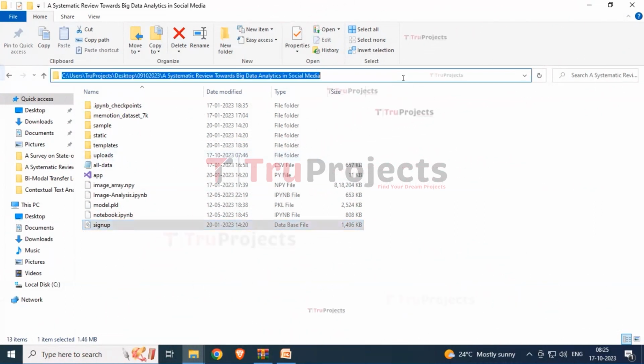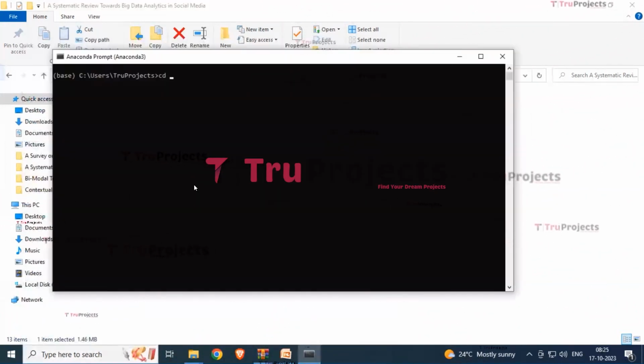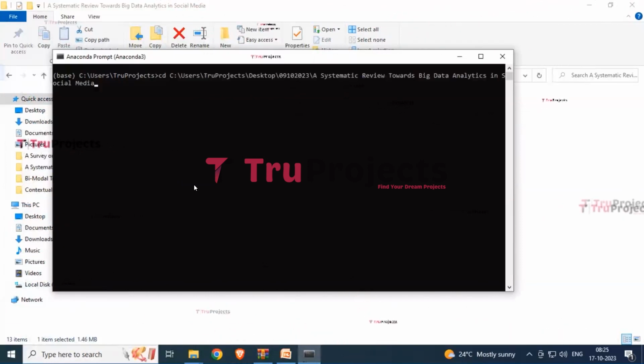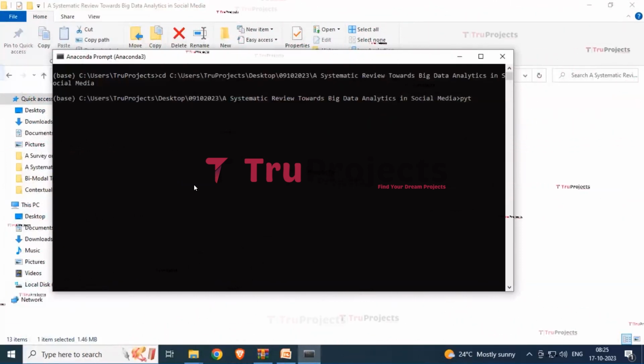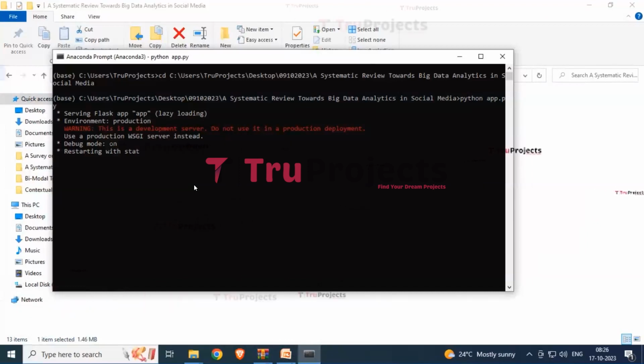So now just click over here and copy the path. Open the Anaconda prompt. Type the cd command followed by a space, paste the path over here and now hit the enter button. Now type python app.py and now just hit the enter button. After running the app.py file, the Flask framework will host the application link locally at the default address and port 5000 unless configured differently.